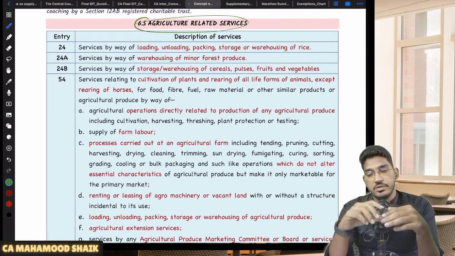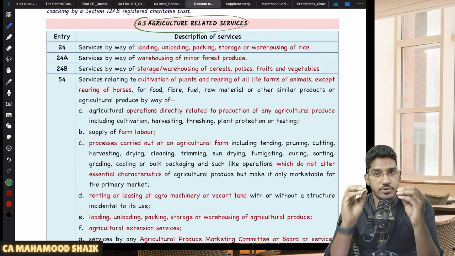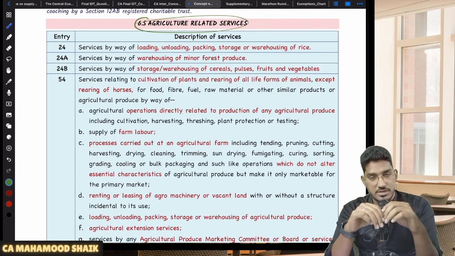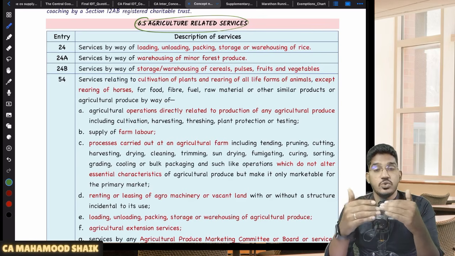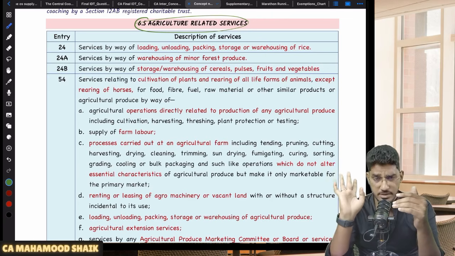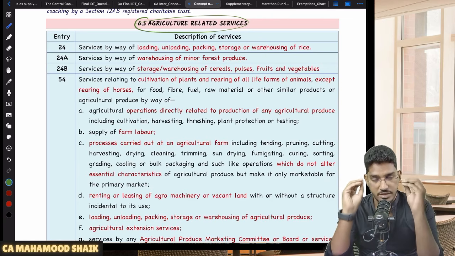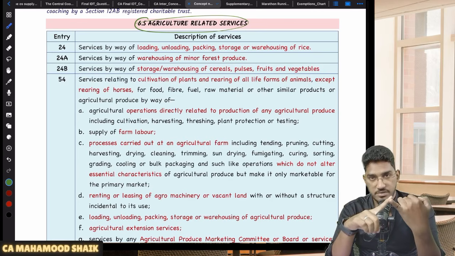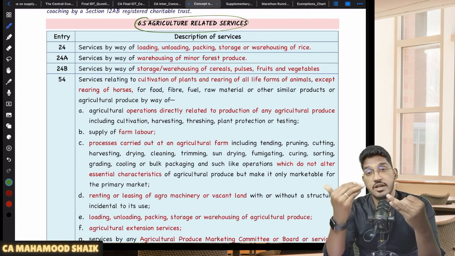See, one point, if you remember, when we were seeing the registration chapter, I told you about section number 23. In section 23, the government has given relaxation to a few people who have been exempted from taking registration. So who are those people? Number one, an agriculturist to the extent of supply of produce out of cultivation of land. Do you remember this? I told you in the registration chapter while discussing section 23 which category of persons have been exempted from taking registration. One such person is an agriculturist to the extent of supply of produce out of cultivation of land.